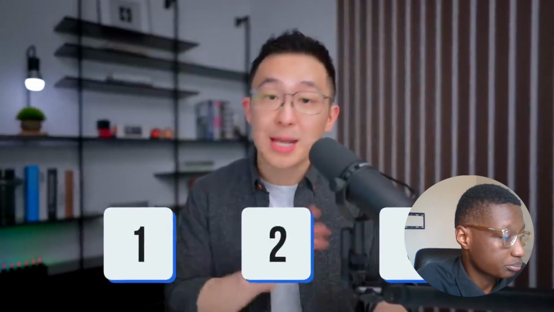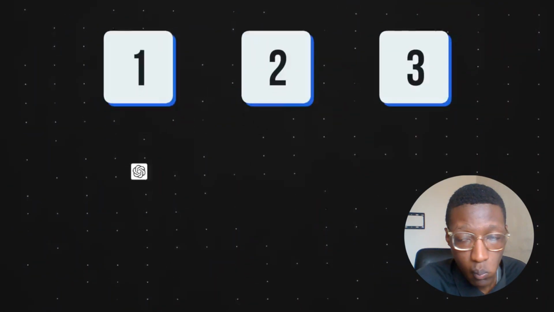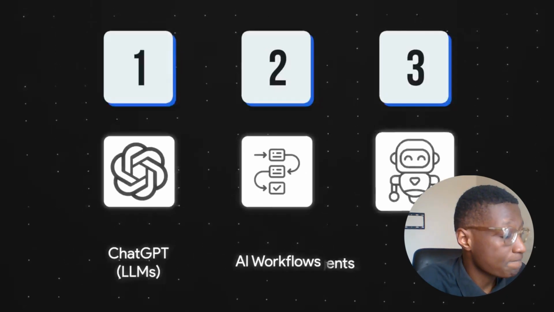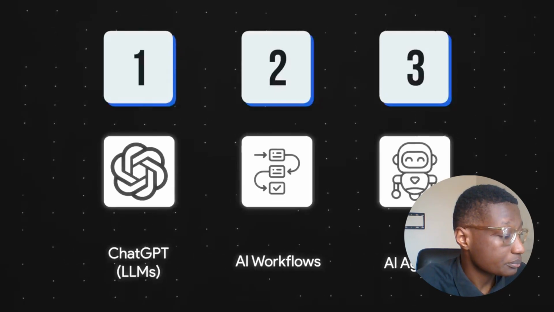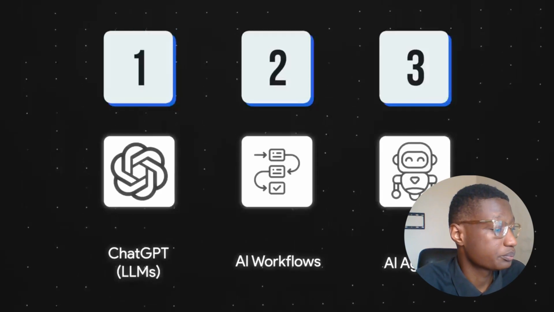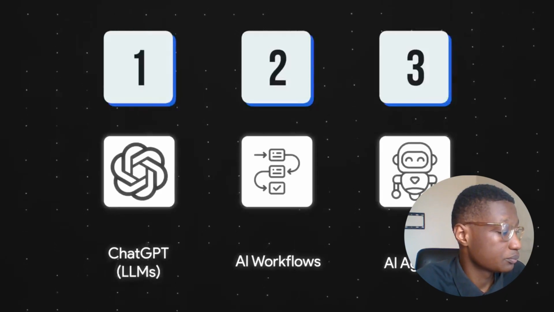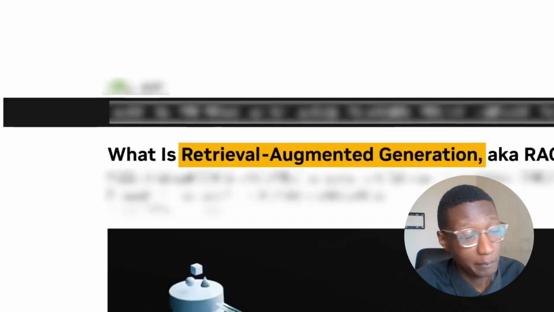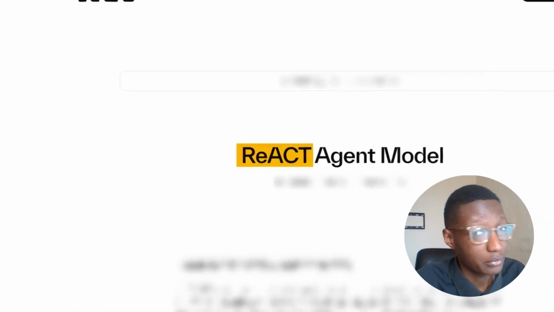In this video, we'll follow a simple 1, 2, 3 learning path by building on concepts you already understand, like ChatGPT, and then moving on to AI workflows, and then finally AI agents. All the while using examples you will actually encounter in real life. And believe me when I tell you, those intimidating terms you see everywhere, like RAG or React, they're a lot simpler than you think. Let's get started.